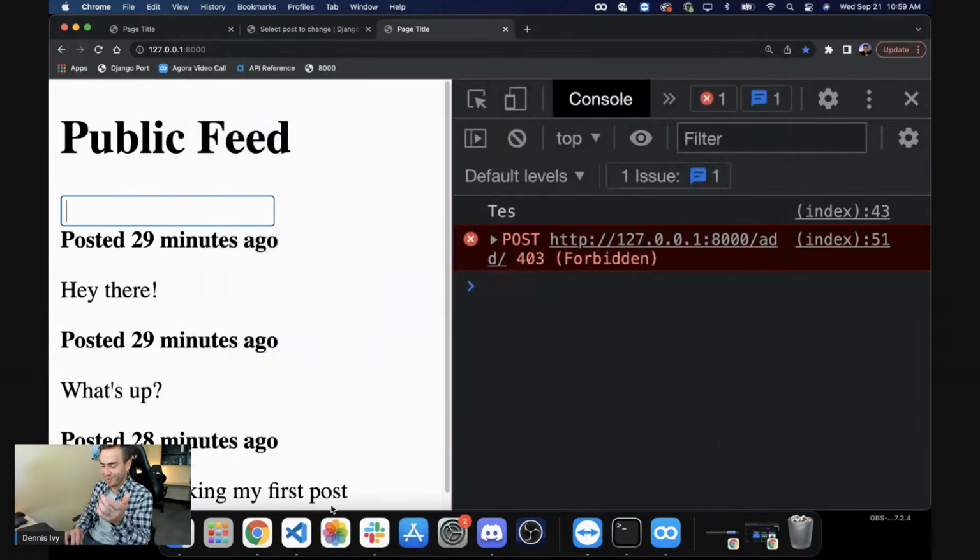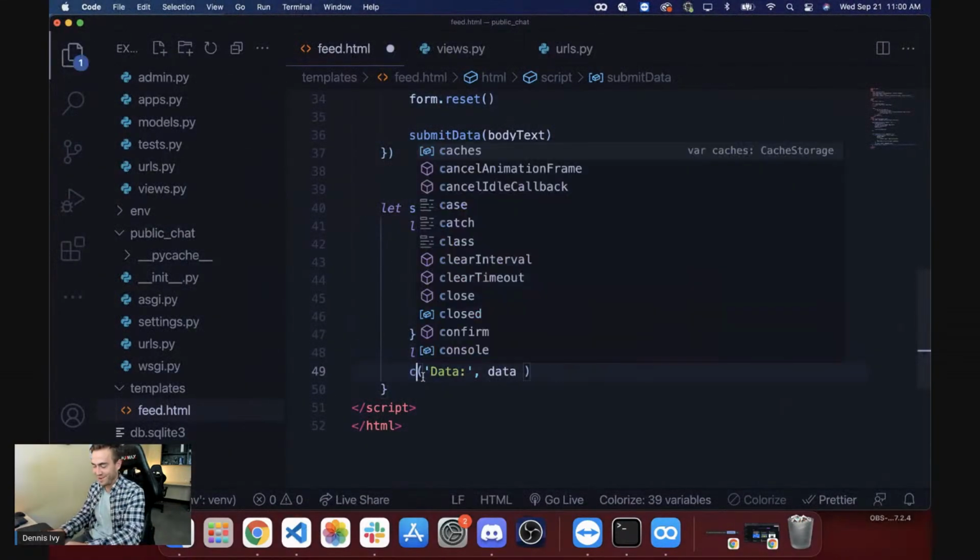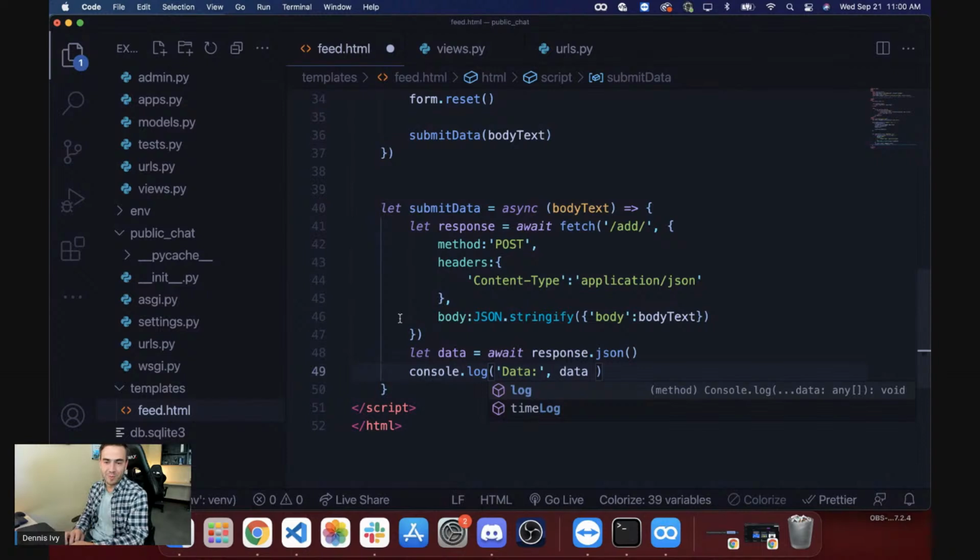Oh, did I throw in a print statement? Yeah, it's supposed to be console.log. Someone probably already caught that.